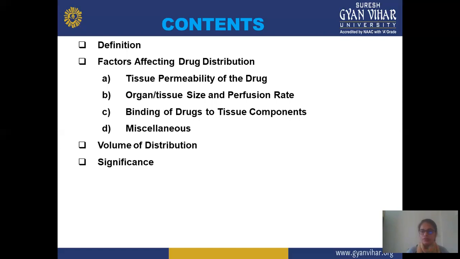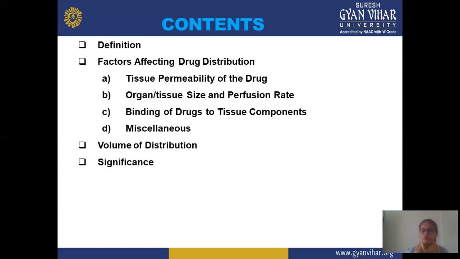Categories. First is tissue permeability of the drug, organ tissue size and perfusion rate, binding of the drug to tissue component, and miscellaneous factor. Tissue permeability is also responsible for improper drug distribution. Organ tissue size or perfusion rate means how much drug is perfused or transferred to a particular organ or tissue. Next is binding of a drug to tissue component. In this, mainly we check different types of binding process, or on different tissue and organ, how much drug gets bound. And miscellaneous means maybe patient-related factor, drug interaction, or formulation-related factor.